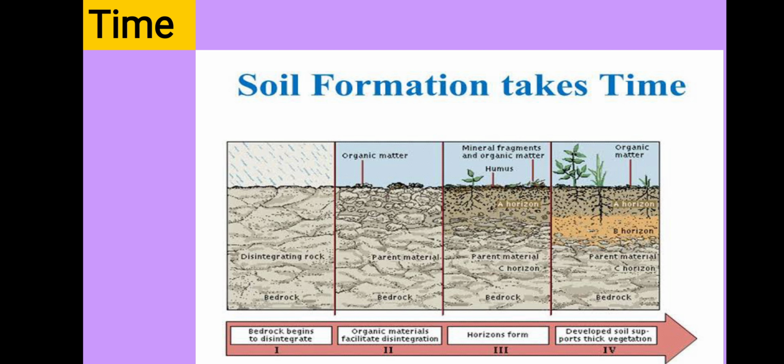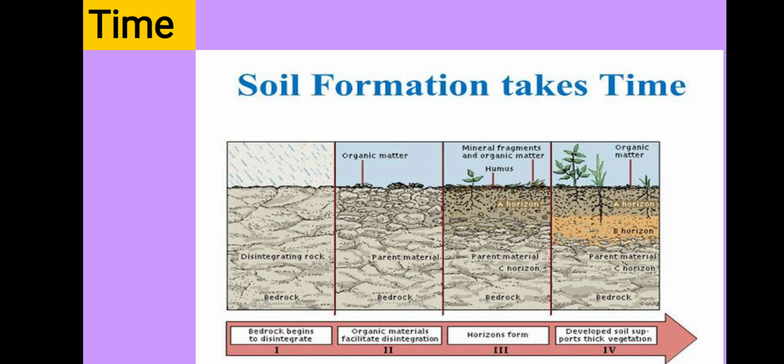It needs a long period of time for the formation of soil. Long period means how much? 1 day, 2 days, 10 days? No. To form a 2.5 centimeter thick layer of topsoil, it takes thousands of years. How much time does it need? It needs thousands of years. So we are not able to see the formation of soil because this process is very slow.